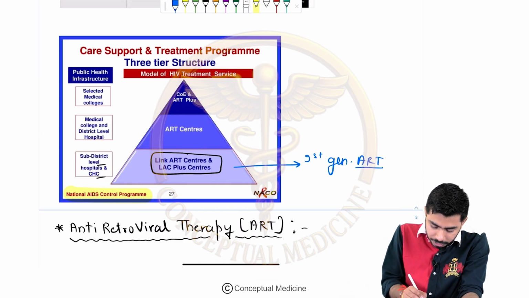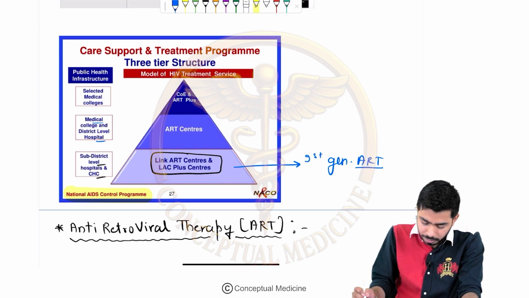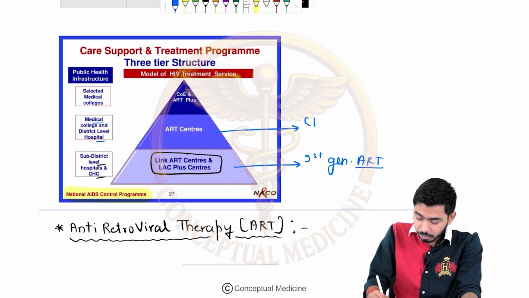Then we have the ART center. The ART center works at the level of medical college and district level hospital, right? And in the ART center, what do we do over here? We are checking the CD4 plus count, and we are giving first generation ART with that.